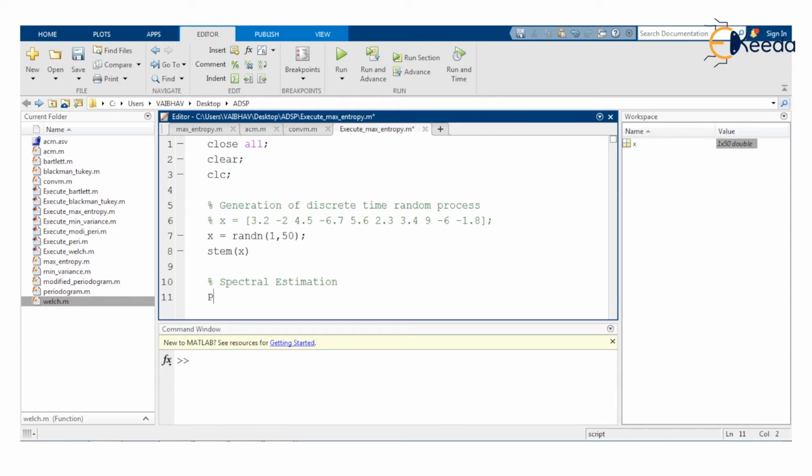So we call this function, the output to be held by capital P small x, the function name following the equal sign, max_entropy. And the very important thing is to give it the input discrete time random process small x, comma, let us say the value of p is equal to 4. We end this line with a semicolon, and we save the changes. Let us execute this program, and we expect in the workspace another variable with the name px.